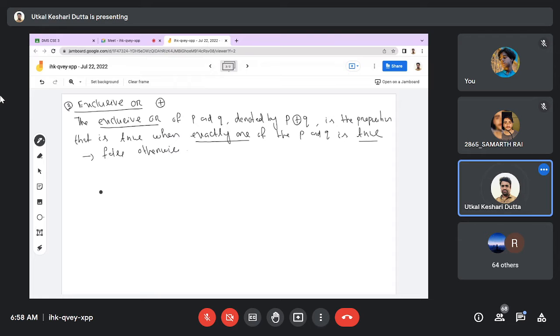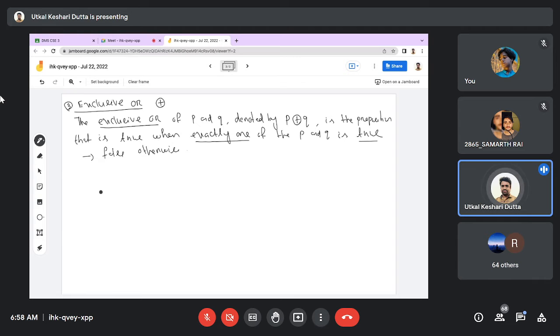And then, what is the basic difference between inclusive or and exclusive or? Inclusive or means at least one. Exclusive or means exactly one. That is the basic difference. Exactly one means it will be true if exactly one of P and Q is true, not both.